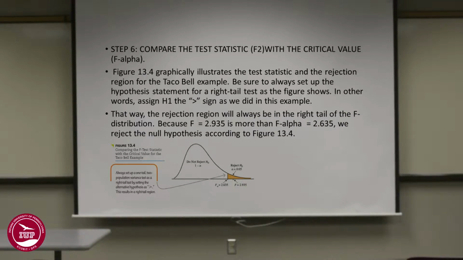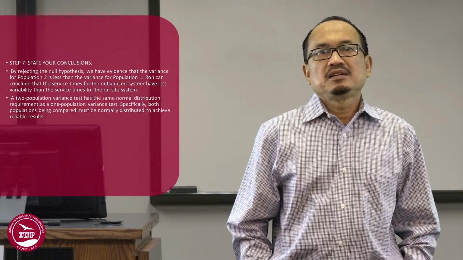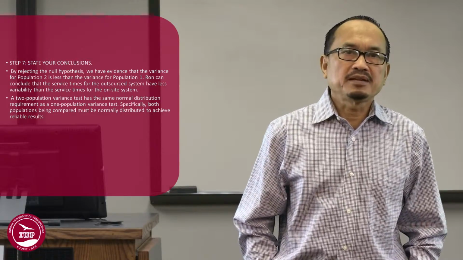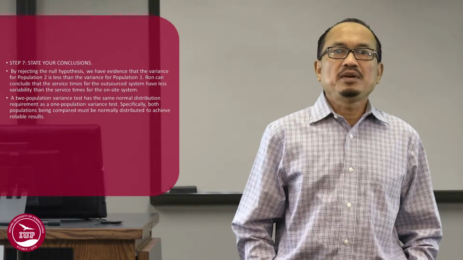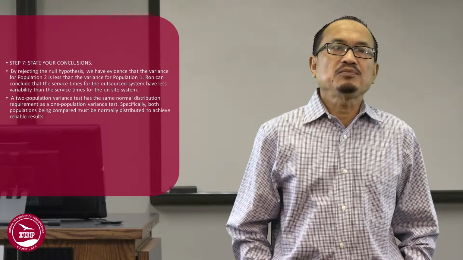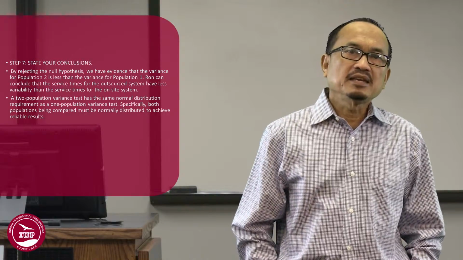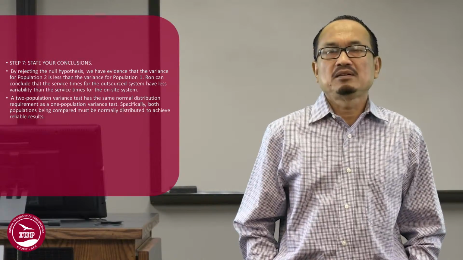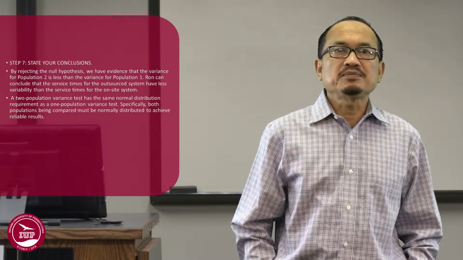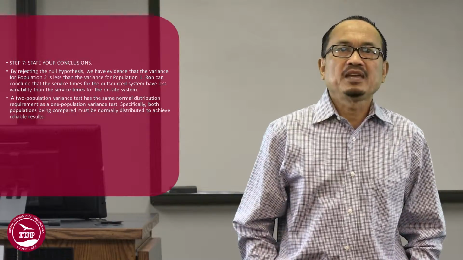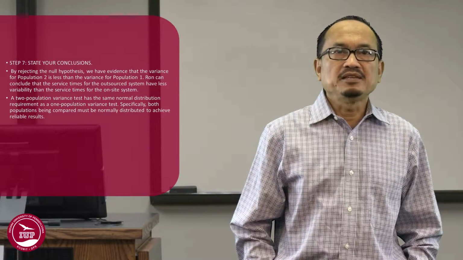Because F equal to 2.935 is more than F alpha 2.635, we reject the null hypothesis according to figure 13.4. Step 7. State your conclusion. By rejecting the null hypothesis, we have evidence that the variance for population 2 is less than the variance for population 1. Ron can conclude that the service time for the outsourced system has less variability than the service time